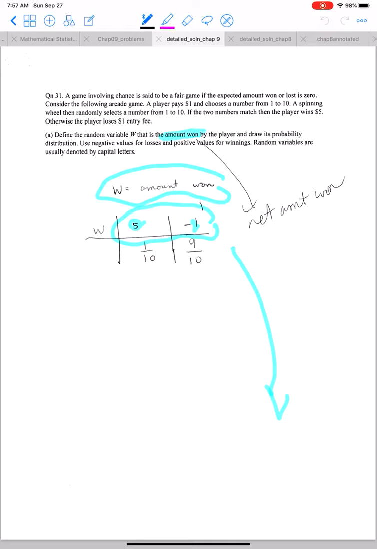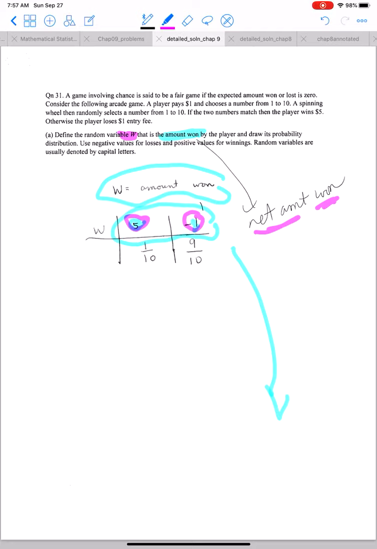Let the random variable W denote the amount won by the player and draw its probability distribution. So here actually it should be net amount won, not just amount won. If it is amount won, then it should be 5 and 0. But if we look at net amount won, then it shall be 5 or -1 with probabilities 1/10 and 9/10.